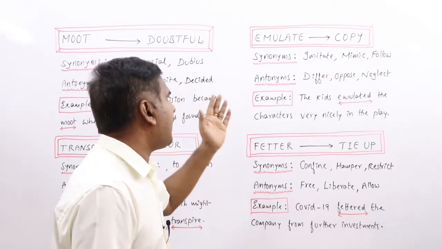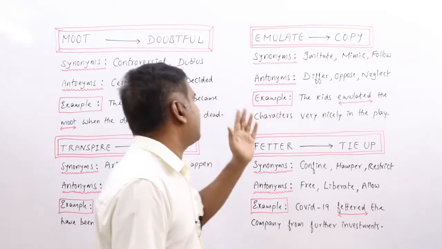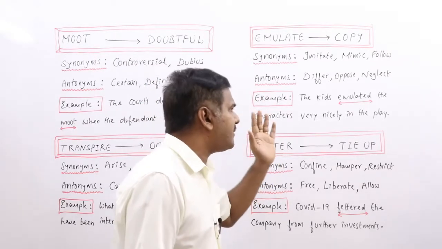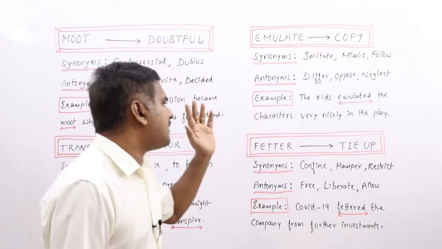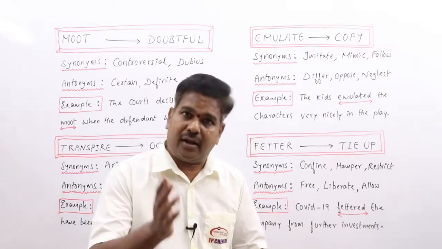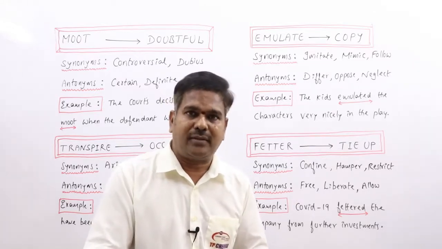Antonyms: differ, oppose, neglect. Example: the kids emulated the characters very nicely in the play. He just wanted to emulate his dad. That also can be given as one more example.